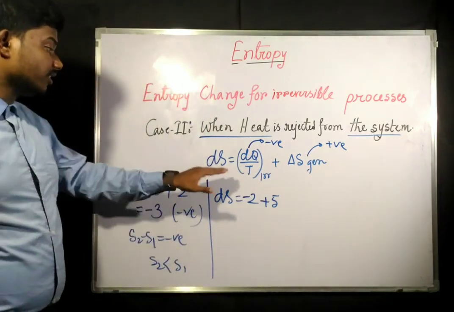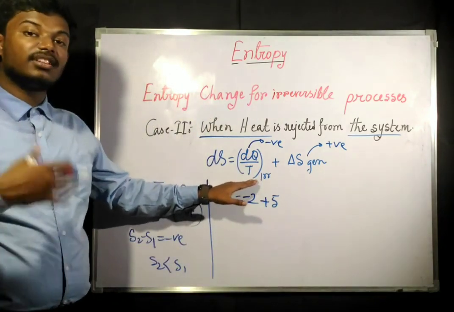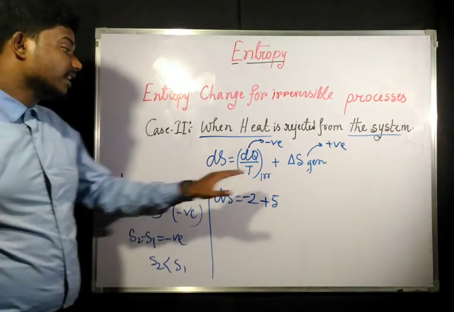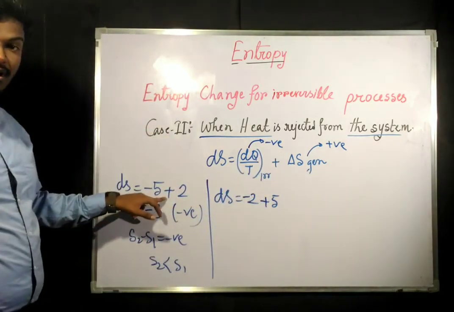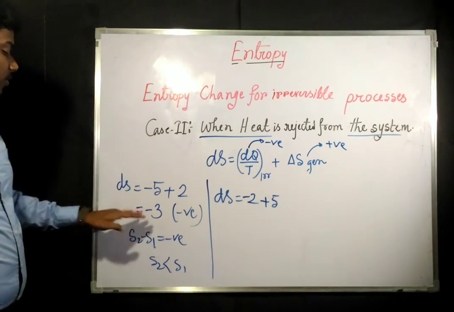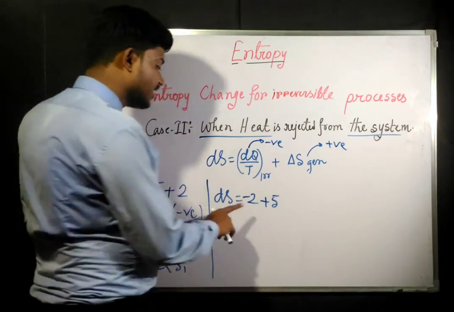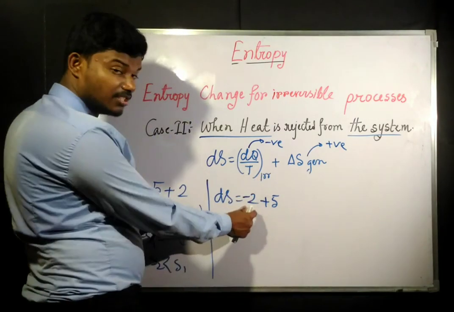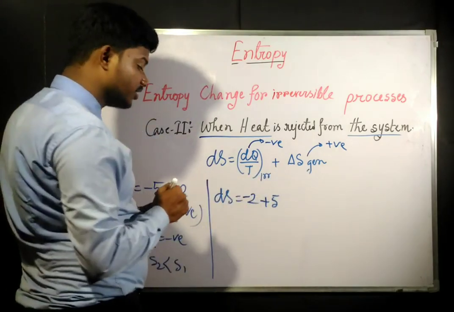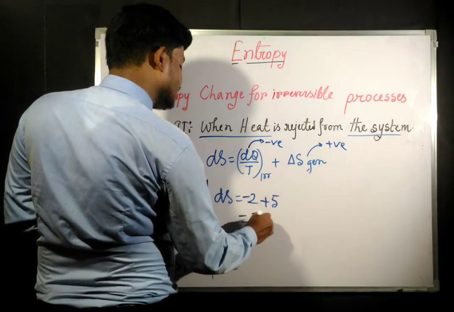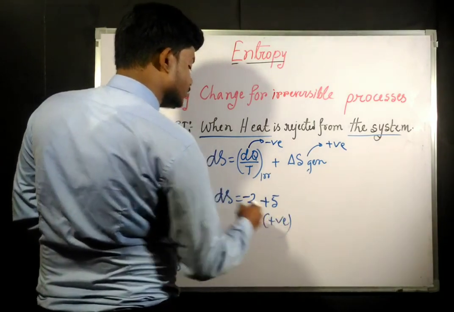So first of all, we are saying that the irreversible process is higher, but it is having a negative value. This is going to be a smaller value, but it is having a positive value. Okay, so this can be one condition. Now in the second condition, let us say that this is having a smaller magnitude but negative, and this is having a higher magnitude and positive. So this is going to give us 3, which is positive.